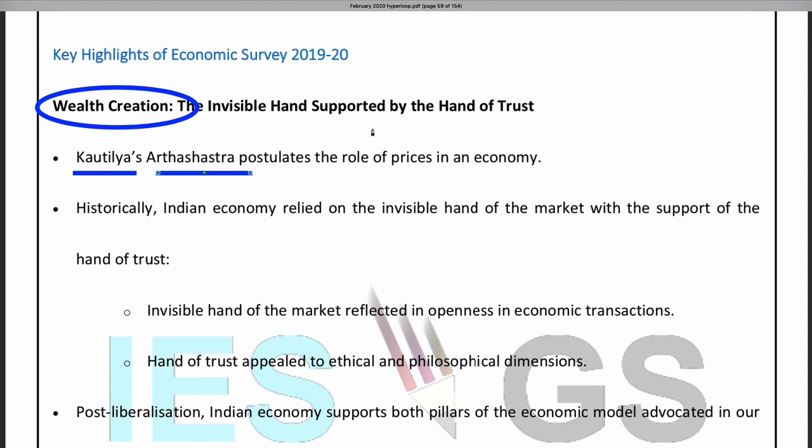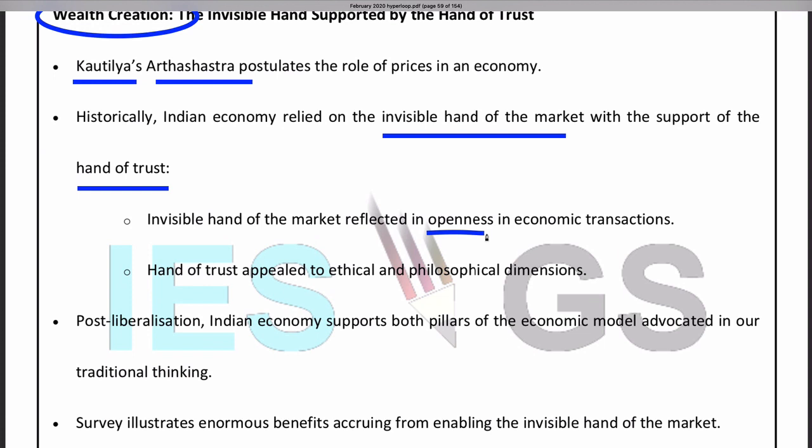Now let us see the important points discussed in the Economic Survey. The first one is about the role of prices, how prices are determined, what the government intervention is, and how government intervention will affect it. It says that historically the Indian economy has relied on the invisible hand of the market with the support of the hand of trust. Openness means there are no government regulations, and economic transactions happen in free market conditions.